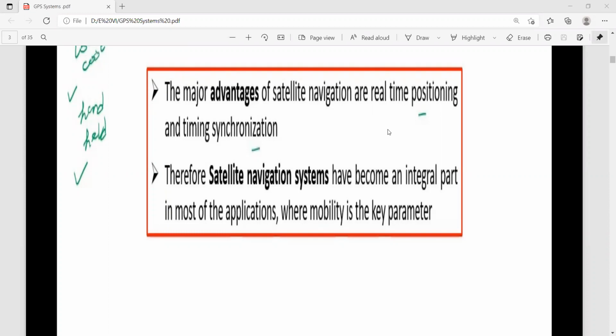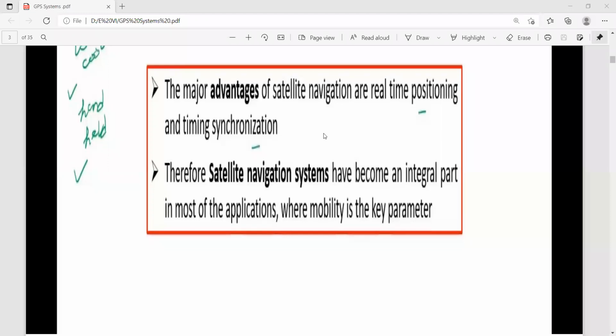For example, if it is very far and the estimated time is 1 hour or 2 hours, it is a waste of ordering, because you are very hungry. You need to receive your items as early as possible. So that timing synchronization is very useful. It is one of the advantages. The GPS system will provide the exact time.